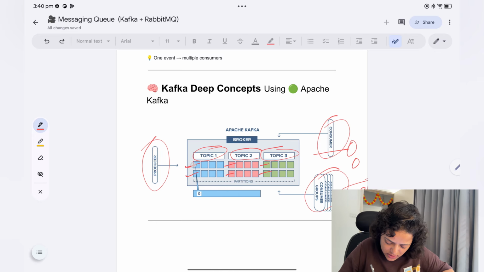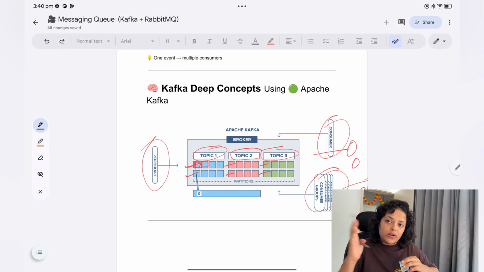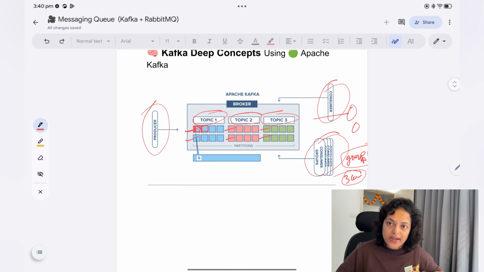Let's say this is the offset. We keep track of where consumer 1 is reading from. Currently consumer 1 is here, and consumer 2 is reading here, so we keep that track. If both fail, or any one of them fails, the next consumer will come and we will know till where that particular consumer has read the message, and from where we need to start again. That's why we use the offset here, and that is used in Kafka and not in RabbitMQ. So that is the main difference.